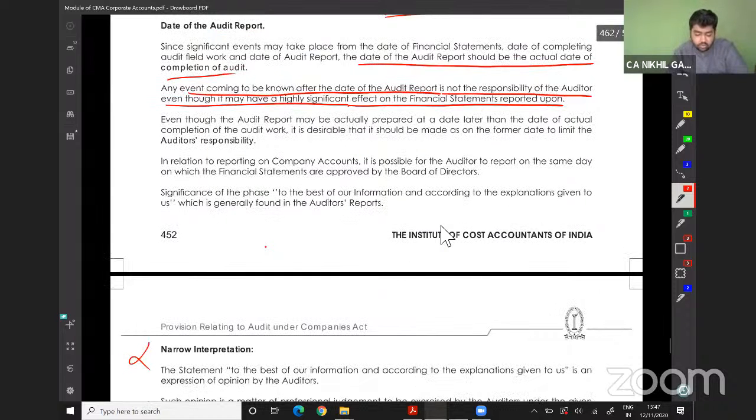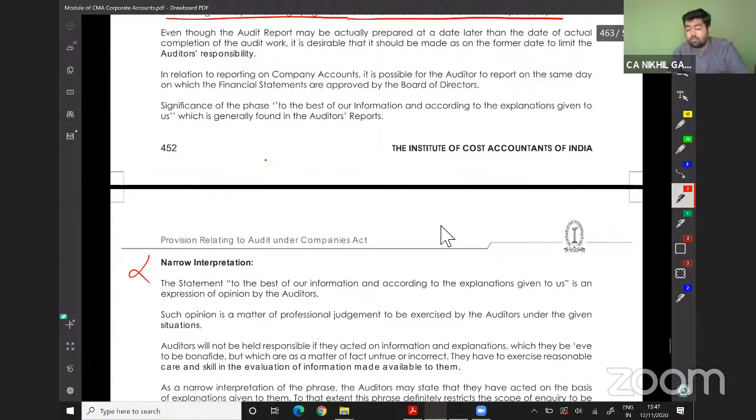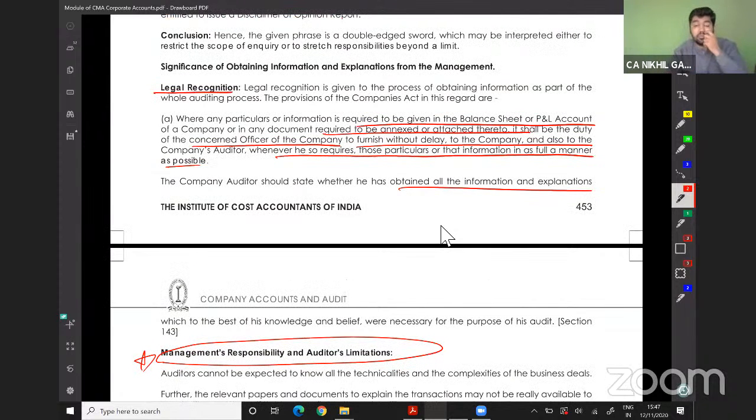Narrow interpretation. Significance of obtaining information and explanation from the management. Legal recognition is given to the process of obtaining information as a part of the whole audit. The provision of the Companies Act in this regard is that where a particular information is required to be given in the balance sheet and profit and loss account of the company, or any document required to be annexed or attached thereto,